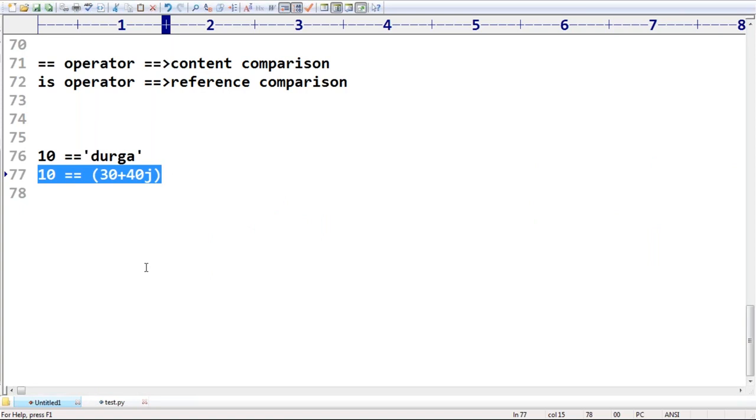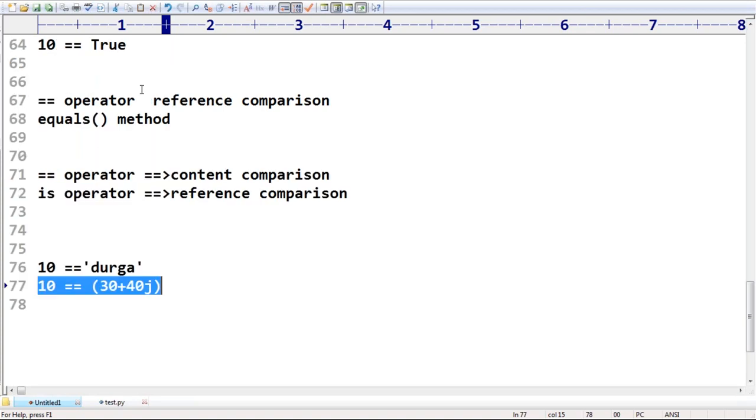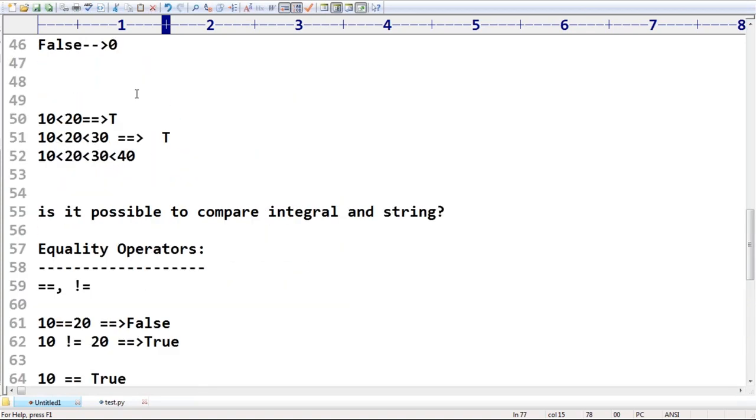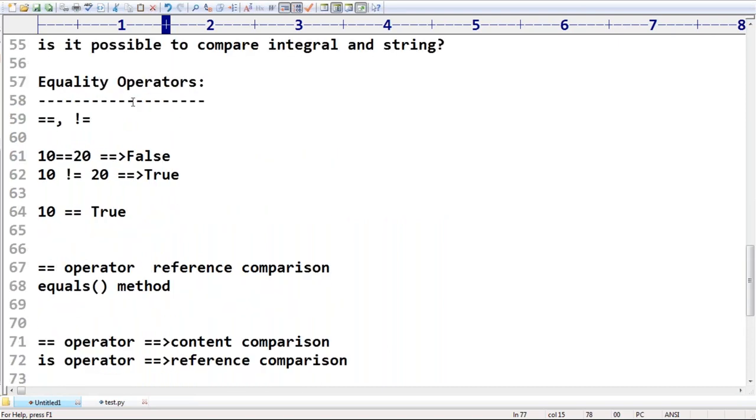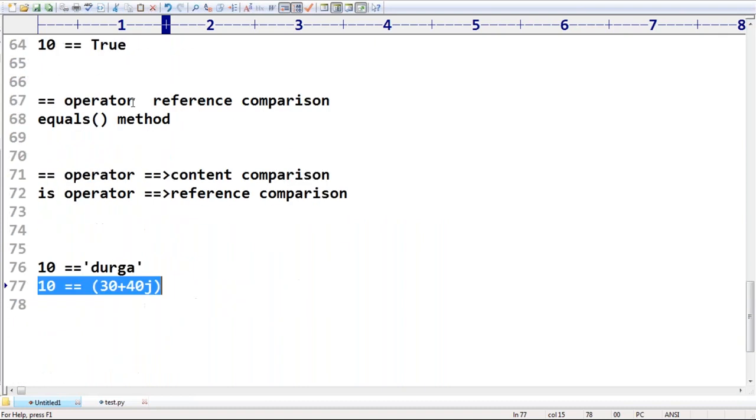Remember that. I told you about greater than, lesser than, these kinds of operators. Between incompatible types you can't use them. If by mistake you try to use them, you immediately get an error. But equality operators you can use anywhere, even for incompatible types. If the content is not the same, then automatically it tells you false. We never get an error.